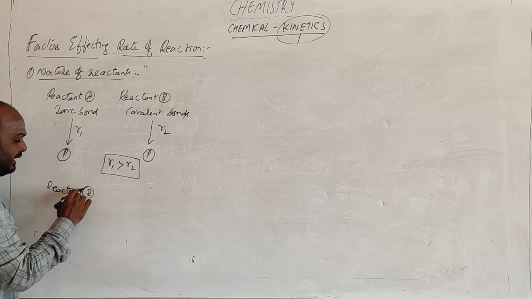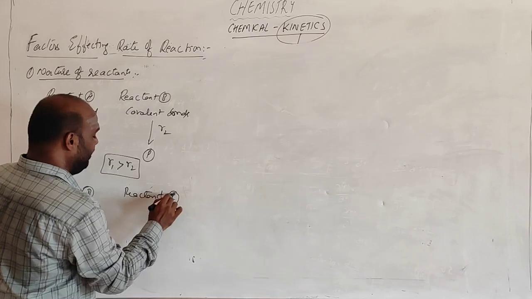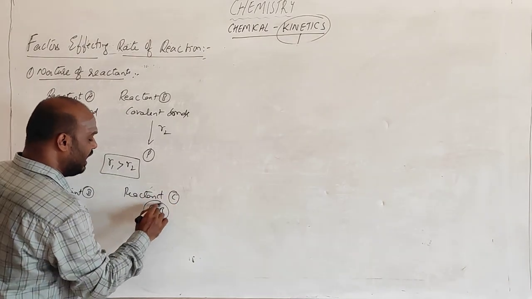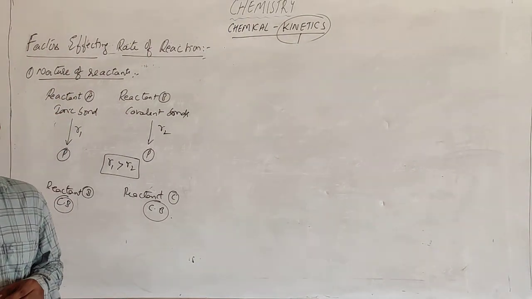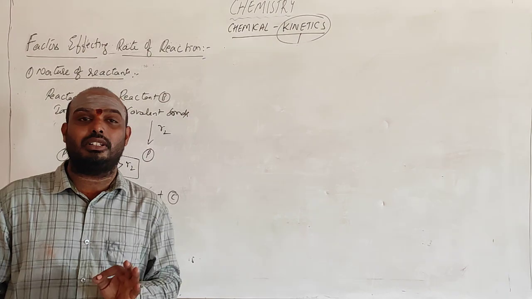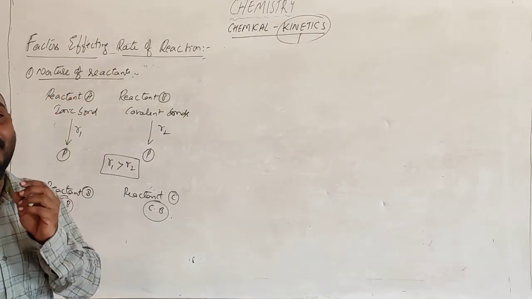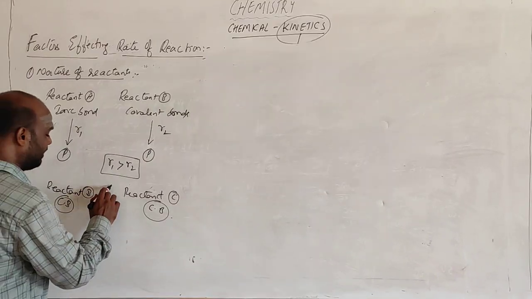In the same way, take reactant B and reactant C, both having covalent bonds. Among these two, which will be faster? The reactant which has a lesser number of covalent bonds will have the faster rate of reaction.